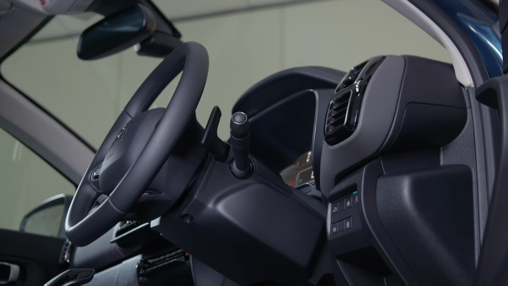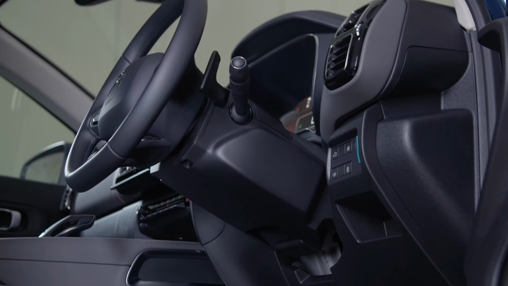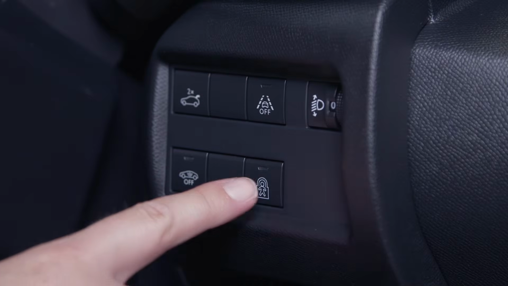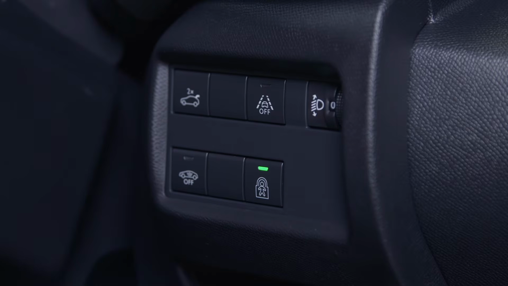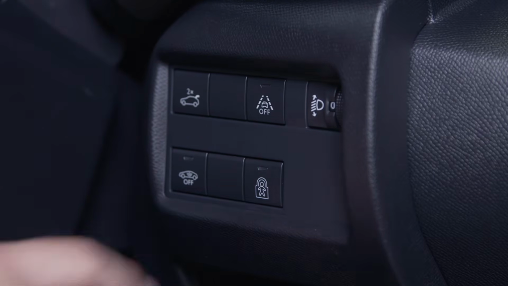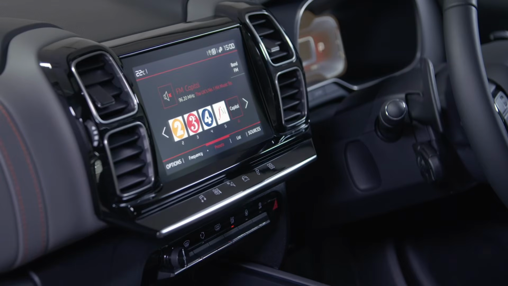To the right of the steering wheel, underneath the main dashboard, there's also a simple button. When the green light is on, the child lock is active. Depending upon trim level and model, you may also have the option to activate and deactivate child lock via vehicle settings found via the touchscreen.